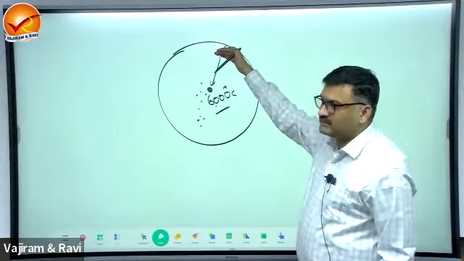What is the direction of transfer? Center to surface. Okay. And this heat is expressed in different forms on the surface of the Earth, and this becomes the reason for endogenetic forces. How it is, that I will explain later on. Note down. The transfer of heat is from center to the surface.